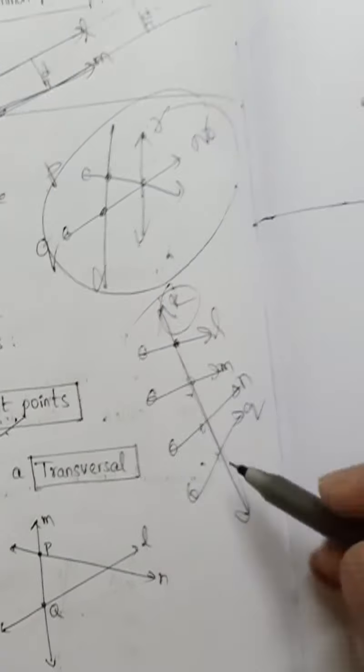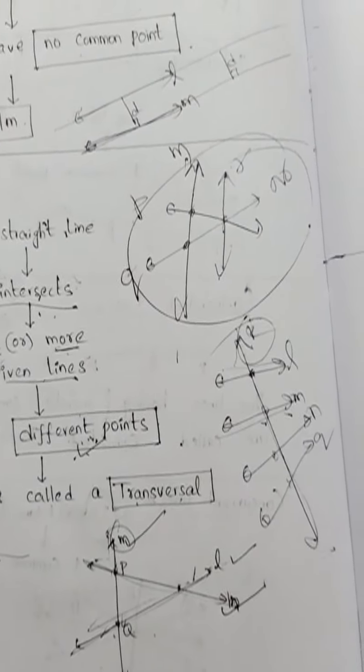So what is a transversal? A transversal is a straight line that intersects two or more lines at different points. So here R is a transversal. Here all are transversals. Here M is a transversal. Here K is the transversal.